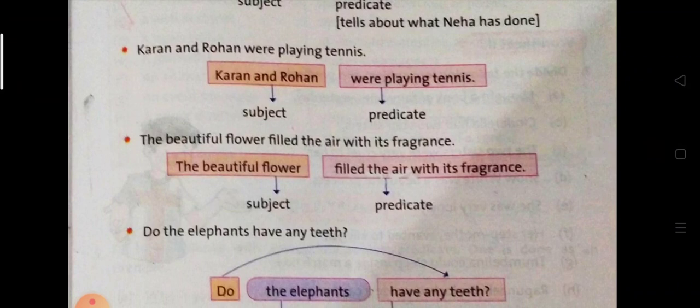Karan and Rohan were playing tennis. Here there are two subjects. I have already told you that if two singular subjects are joined with the word and, it will become plural, like Karan and Rohan. Karan is a singular subject, Rohan is also a singular subject, and we are joining them with and, so it becomes plural. Now Karan and Rohan were playing tennis. Karan and Rohan is the subject and were playing tennis is the predicate.